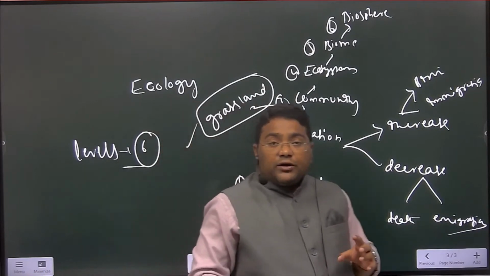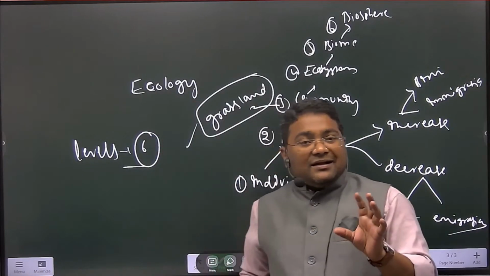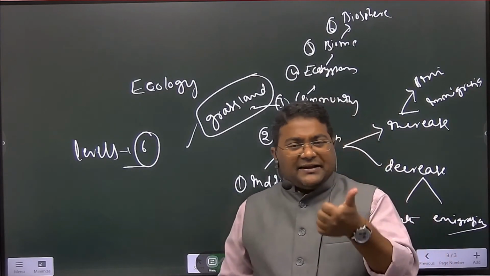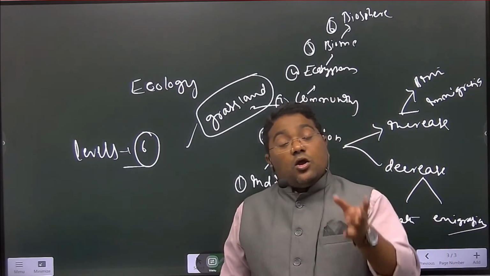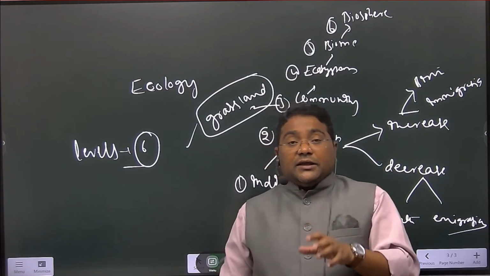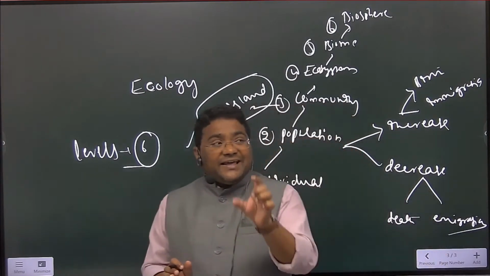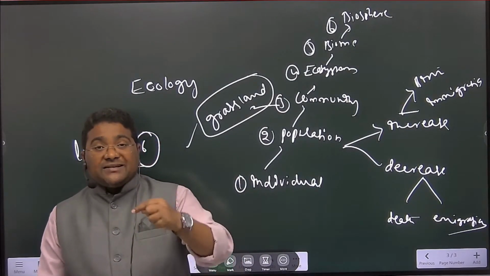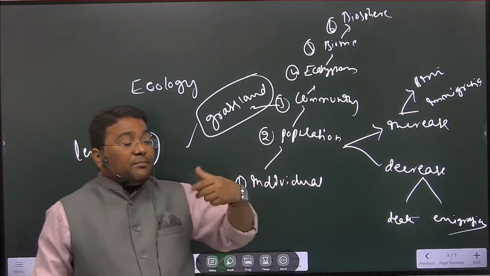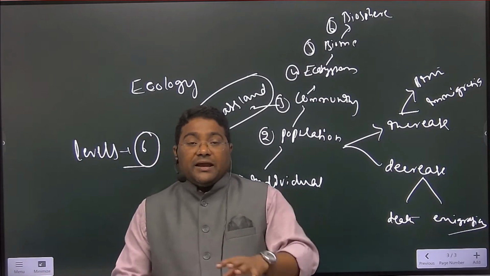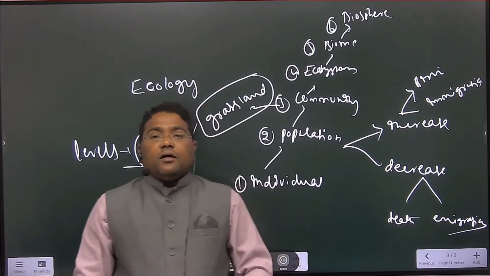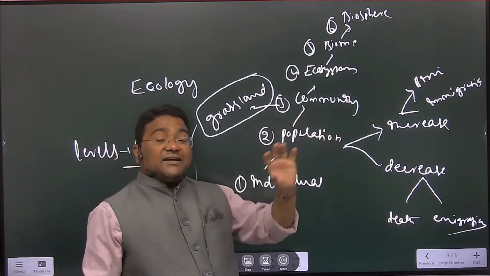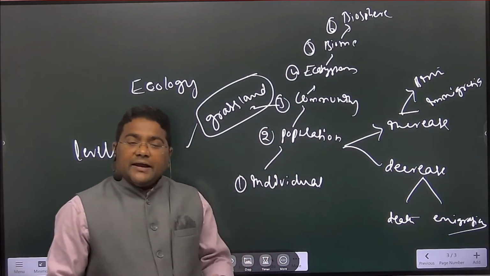In grassland community, the major grass is present. Sir, ये trees, herbs, shrubs नहीं रहेगा क्या सर? वो भी रहेगा है ना? They will also be present, but their number is very less there. Grass dominates, grass will be prevailing more in particular area or particular space, right? That's why it is the grassland community, right?